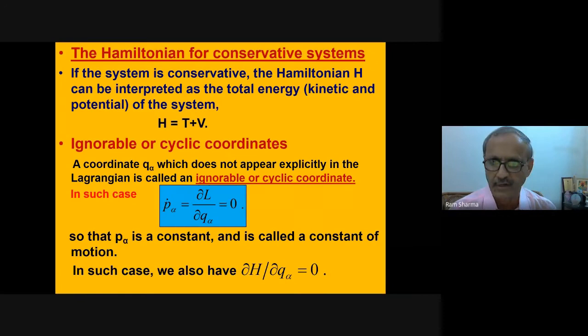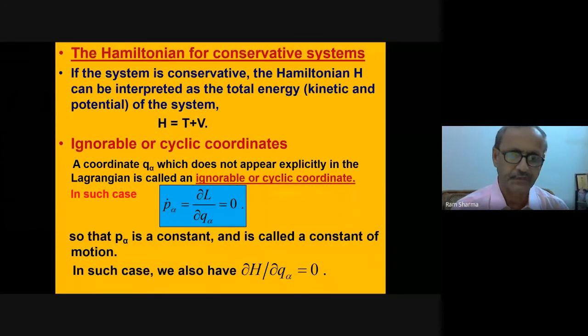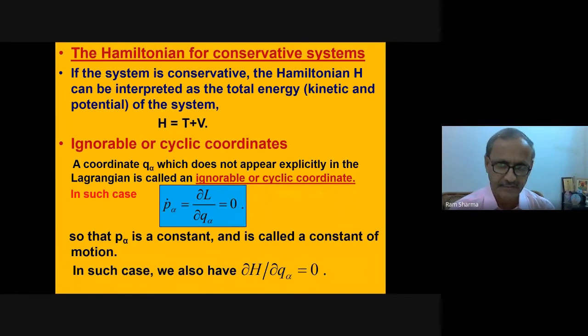Ignorable or cyclic coordinates. A coordinate Q alpha which does not appear explicitly in the Lagrangian is called an ignorable or cyclic coordinate. In such a case, P alpha dot is equal to del L by del Q alpha equal to 0, so that P alpha is constant and is called a constant of motion. In such a case, we also have del H by del Q alpha equal to 0, because that equation will give you 0.